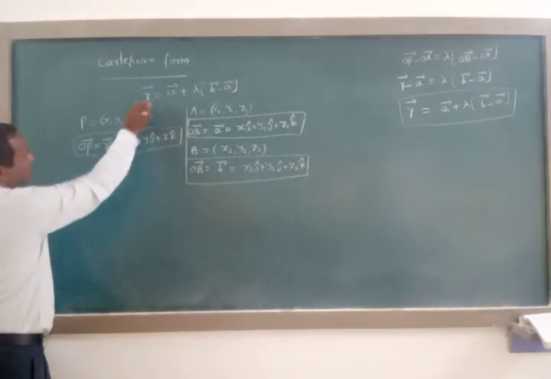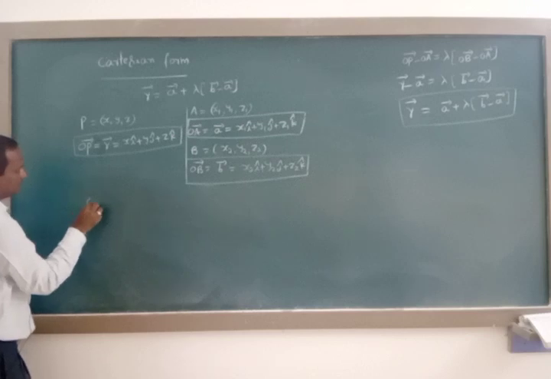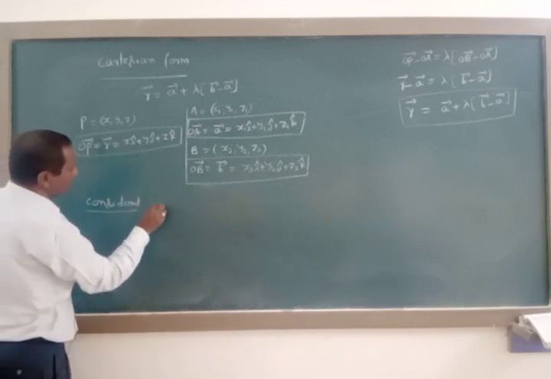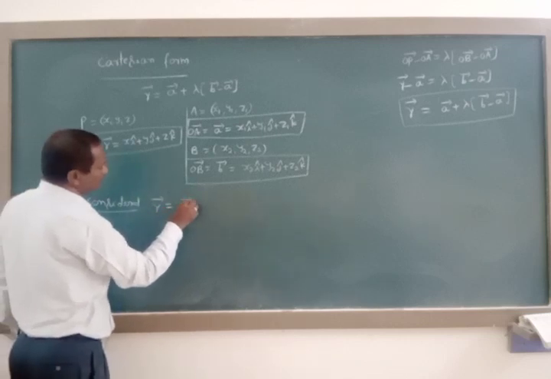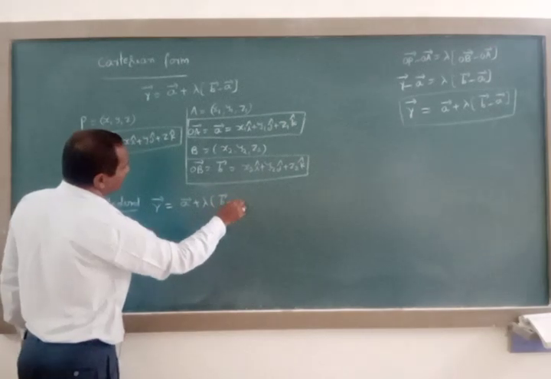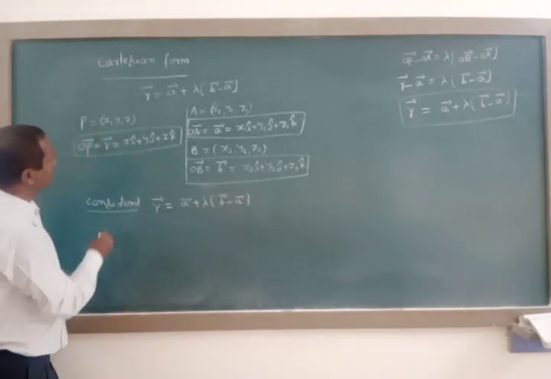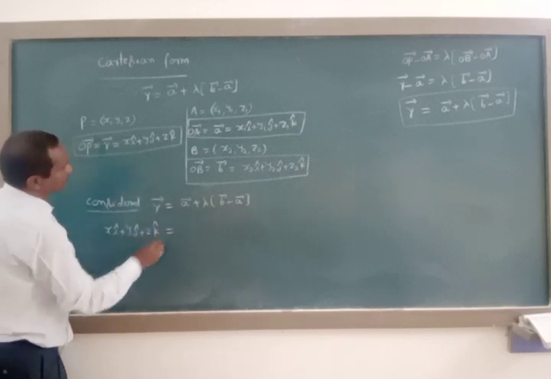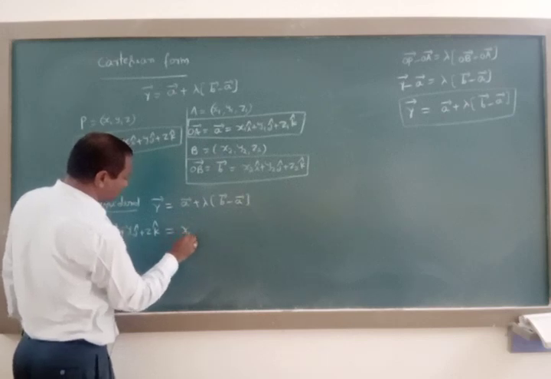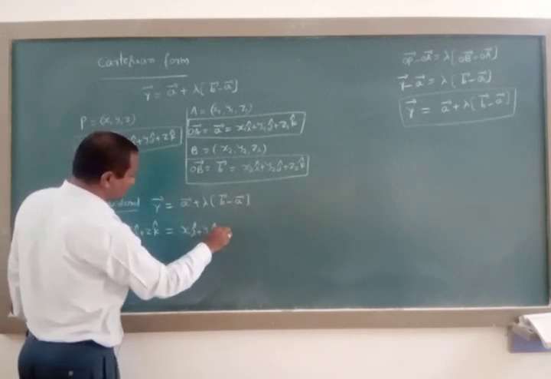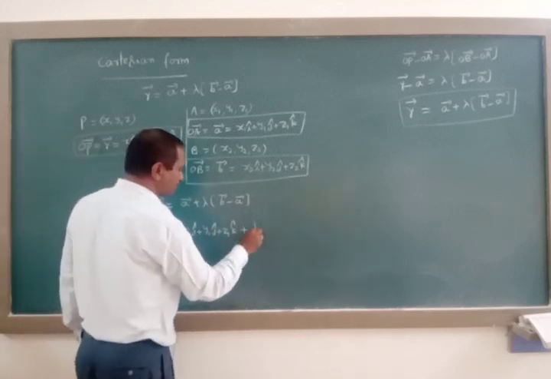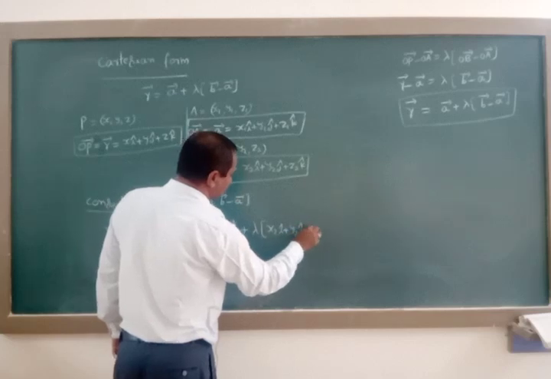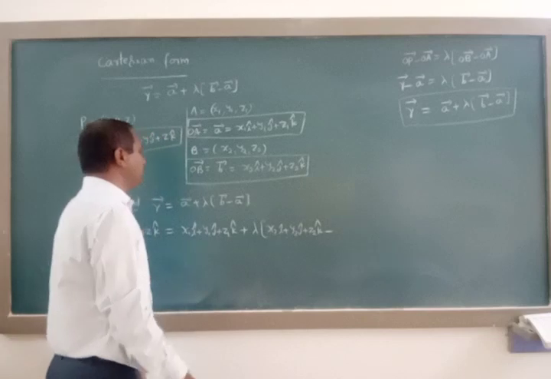Next, take this condition and substitute all these here. r vector is equal to a vector plus lambda into (b vector minus a vector). r vector is x i cap plus y j cap plus z k cap. a vector is x1 i cap plus y1 j cap plus z1 k cap plus lambda into b vector, which is x2 i cap plus y2 j cap plus z2 k cap minus a vector.